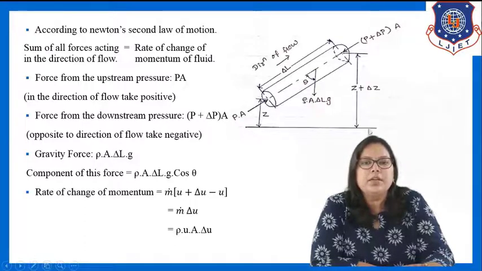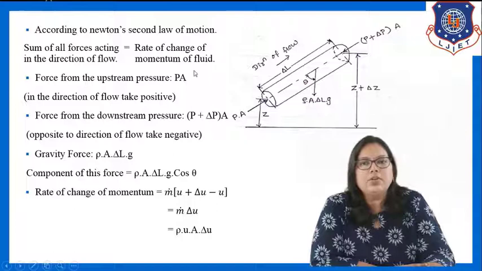Here we have taken a datum level. So this is the entry point of the fluid and this is the exit point of the fluid. The height of the entry point from the datum level is Z. The height of the exit point from the same datum level will be Z plus delta Z. So these are the notations which we are taking for deriving Bernoulli's equation.